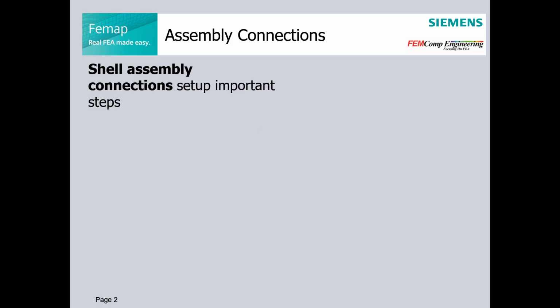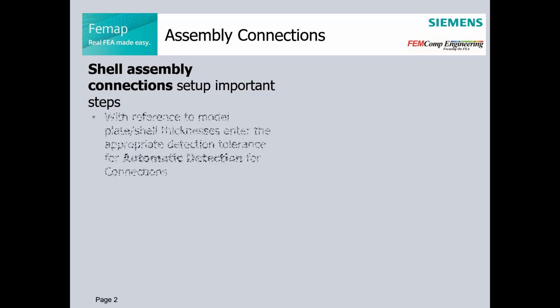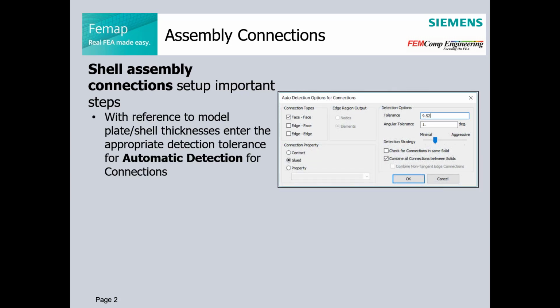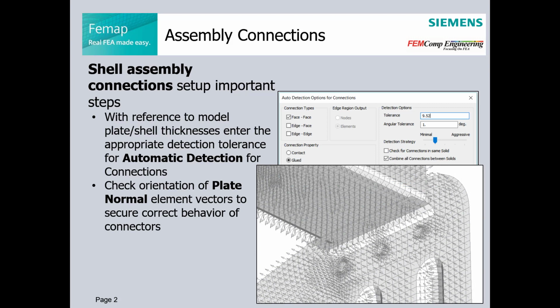Running shell models, user should find out and enter in auto-detection options for connections an appropriate detection tolerance with regards to plate thicknesses. Another very important issue when running shell assemblies is to check shell element normal vectors.